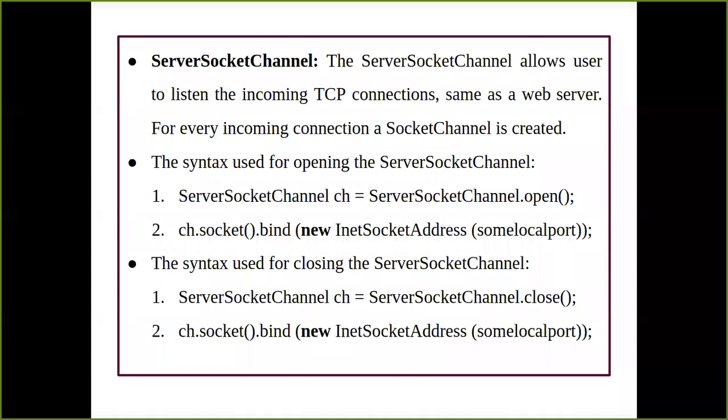So I have a client which is sending one request. That request is first caught by your server socket channel. The server socket channel opens that connection and starts listening to the requests coming from a client. Once it understands which request has been sent to which socket in your web server, it is sent to the socket of your server, that is your socket channel. Now your socket channel accepts that request from the server socket channel and starts establishing the communication with the client, so that the server socket channel can get free and start accepting another request from another client.